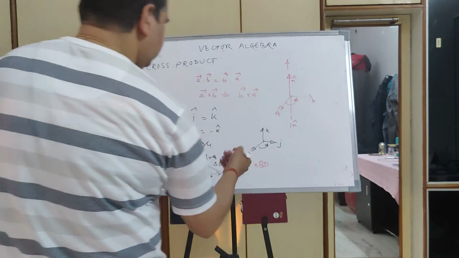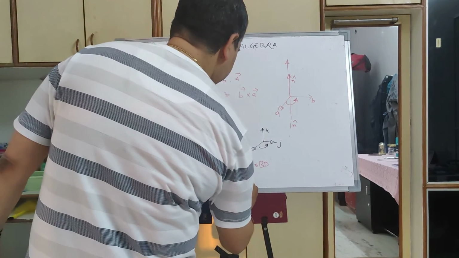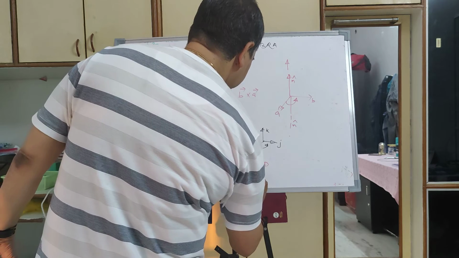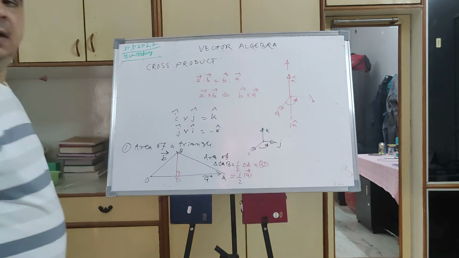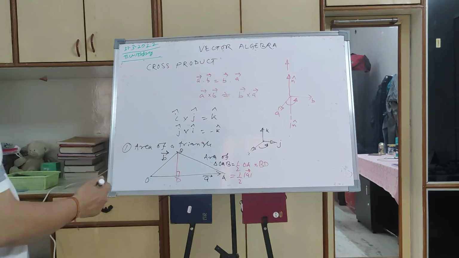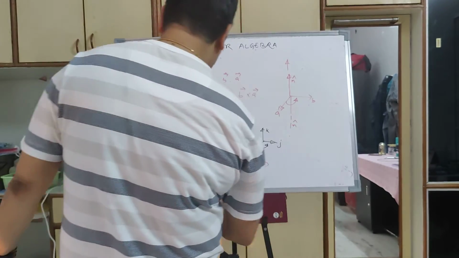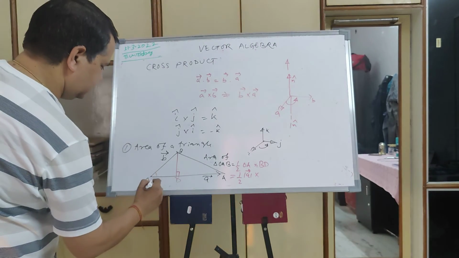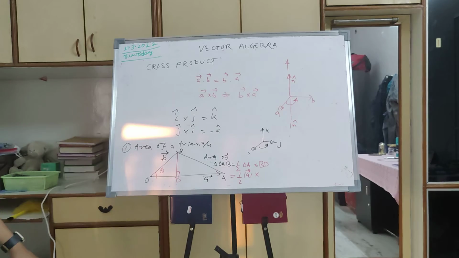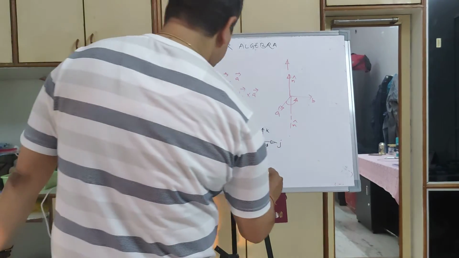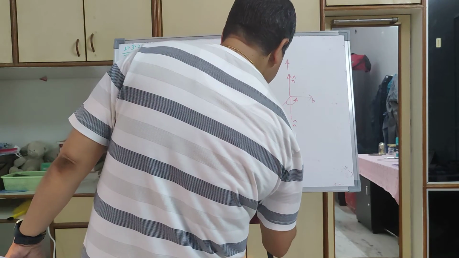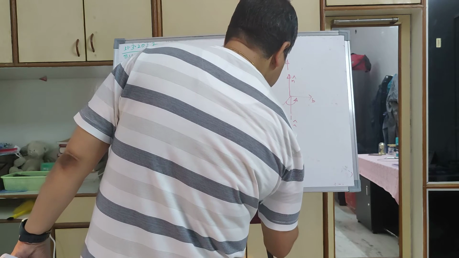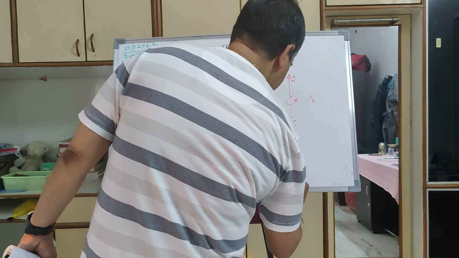So how much is BD? We know OA is nothing but my A vector, the magnitude of A vector. BD is nothing but B sin theta. Let us say this angle is theta. So BD is nothing but B magnitude sin theta.